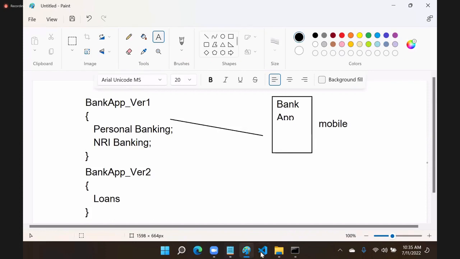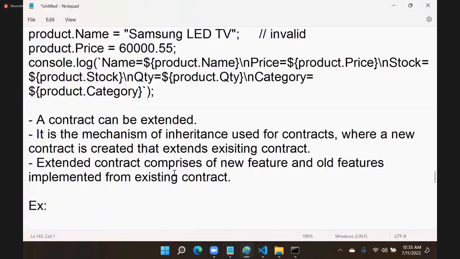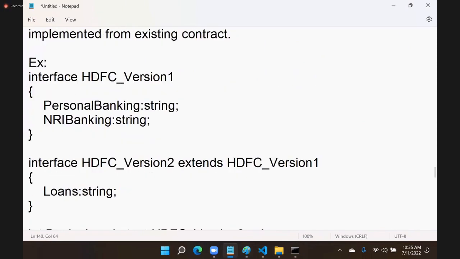You can extend a contract. That is how we can configure. This is an example of extensibility. And here so many points are there: single inheritance, multiple inheritance, multi-level inheritance. In inheritance and extensibility, there are so many types. That we will see in the next session. Tomorrow we will continue with that.